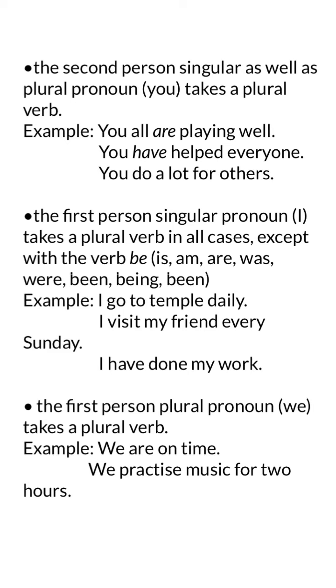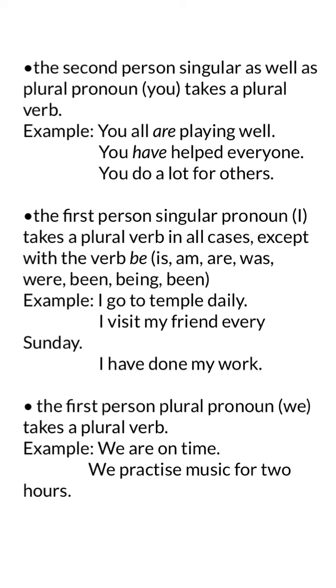Now in class 5 you have studied the forms of be: is, are, was, were, right? Been, being, been. I have written been twice. You please write only once.